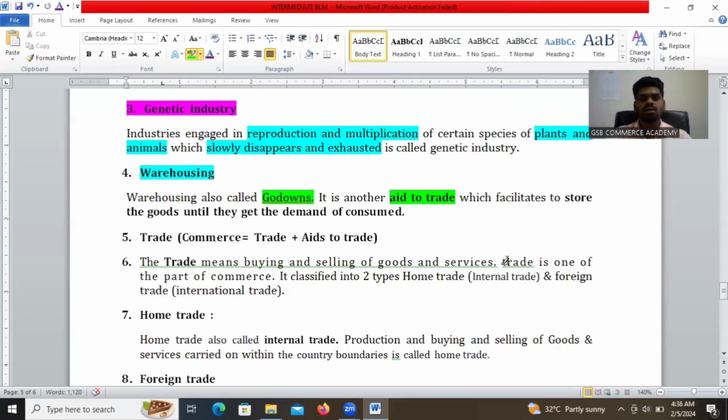Godowns or warehouses facilitate storing the goods until there is demand from consumers. It provides storage of goods until there is more demand for the products. Simply, it's a storage place.